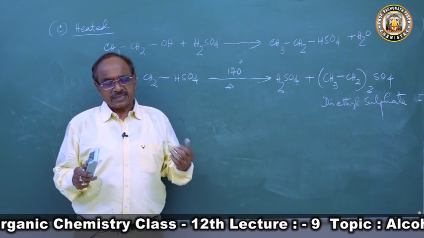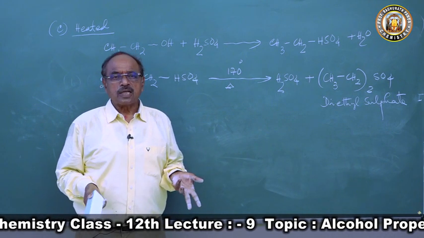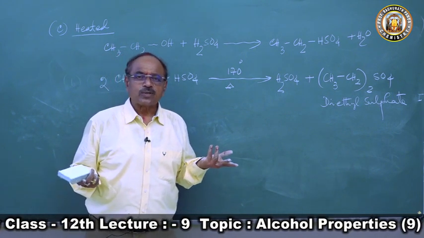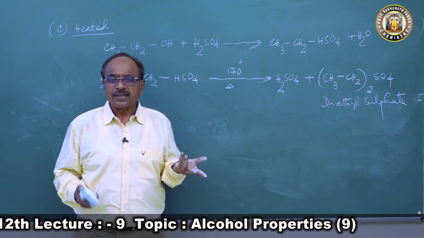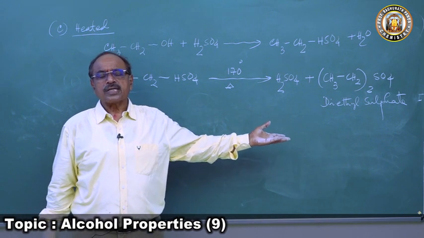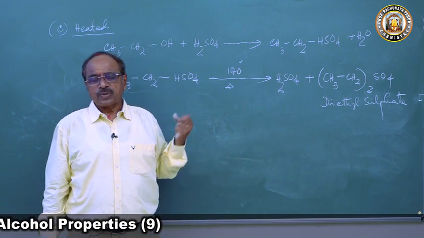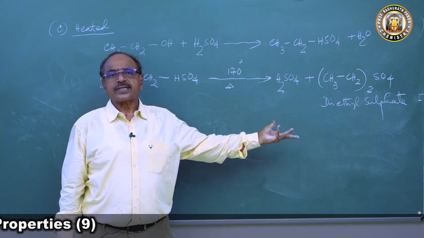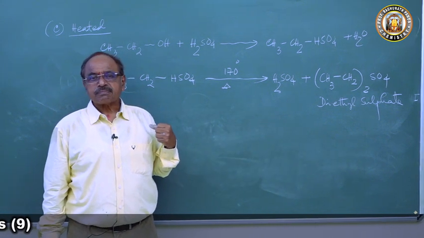Second condition, when concentrated sulfuric acid is in excess, heated to 170 degrees centigrade, it undergoes dehydration to produce a molecule of alkene. So ethyl alcohol undergoes dehydration to form ethylene.